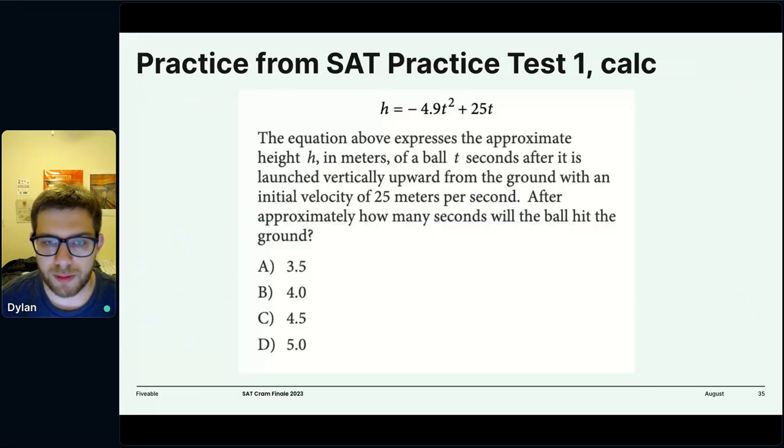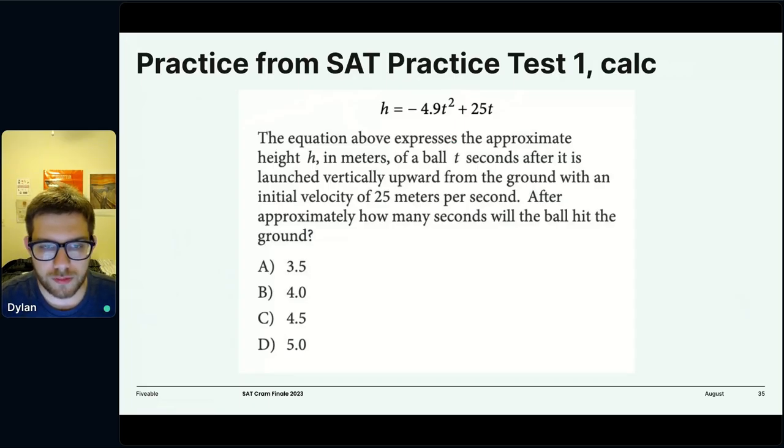This is not a completing the square practice. This is a calculator practice. But I'm going to just go through it because we are running short on time. So we have this equation right here, h equals -4.9t plus 25t. And we are told that this equation is the height of a ball after it's been launched.